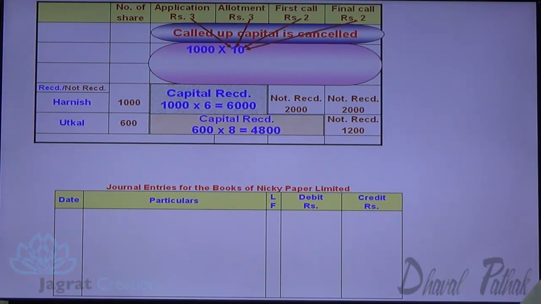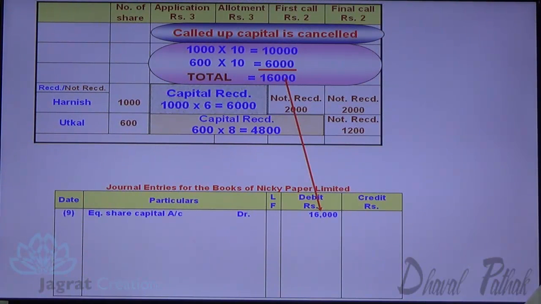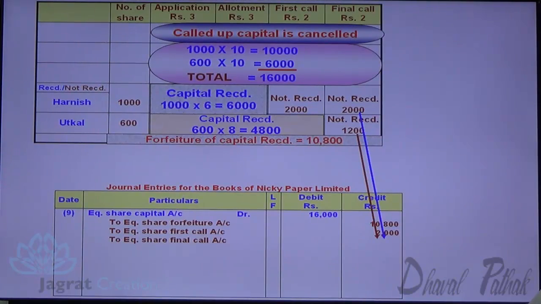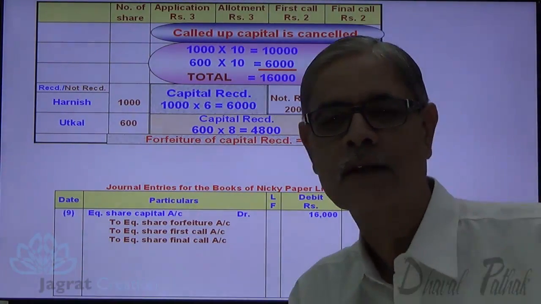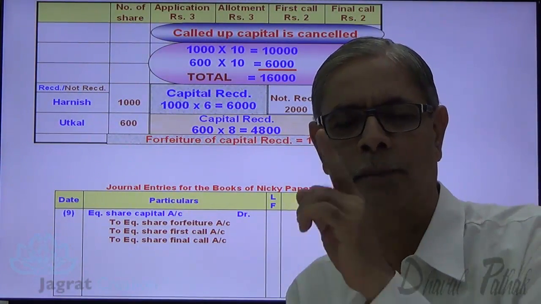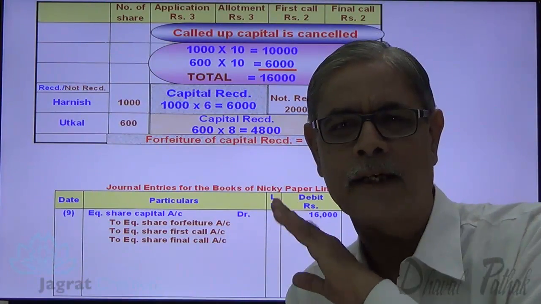1000 shares, 10 rupees are called up. On 600 shares also 10 rupees are called up. So this is the called up capital that is cancelled. So equity share capital account debit to share forfeiture account 10,800, to share first call account credit 2,000, to share final call account credit 3,200. This is how the forfeiture entry gets recorded. Remember, in forfeiture entry, capital called up is cancelled, so share capital account is debited.